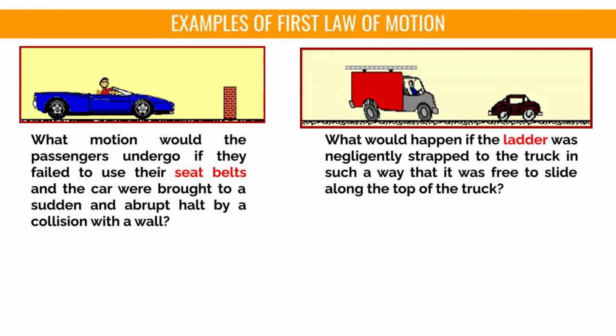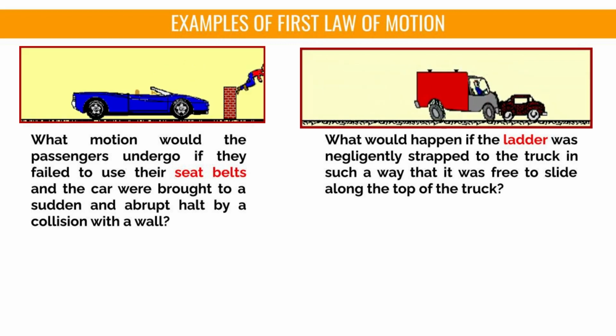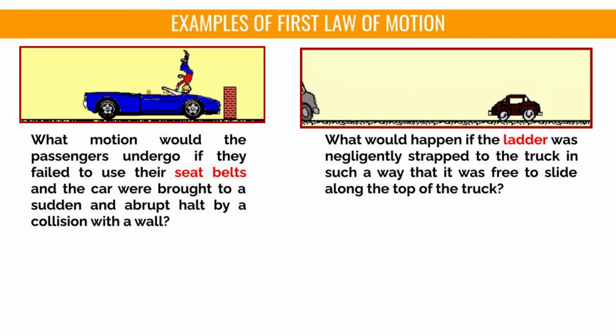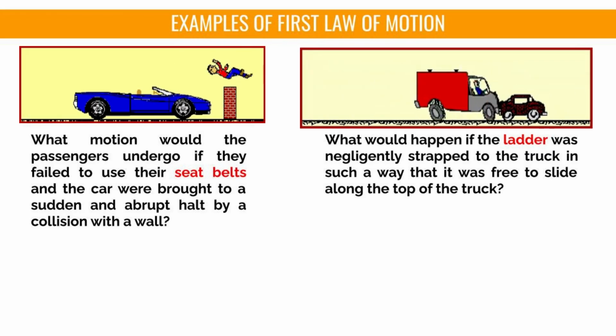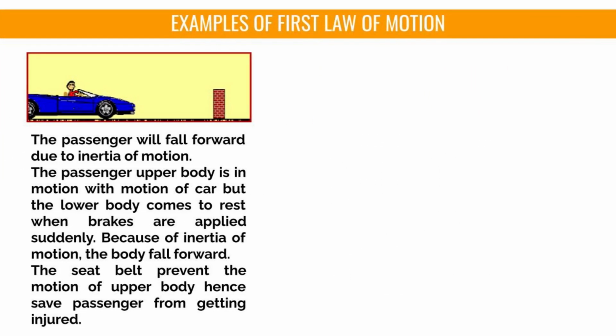What motion would the passengers undergo if they failed to use their seat belts, and the car were brought to a sudden and abrupt halt by a collision with a wall? The passenger will fall forward due to inertia of motion. The passenger's upper body is in motion with the motion of the car, but the lower body comes to rest when the brakes are applied suddenly. Because of inertia of motion, the body falls forward. The seat belt prevents the motion of the upper body, hence saves the passenger from getting injured.